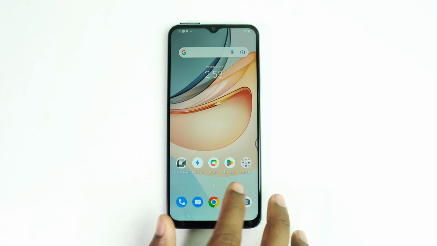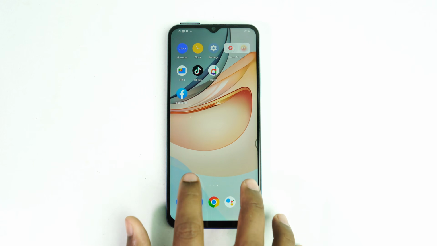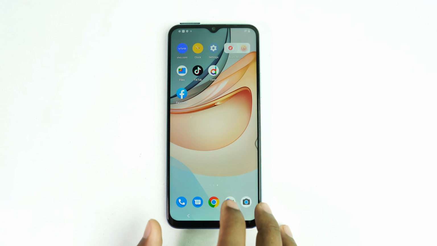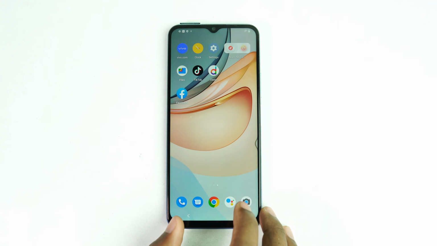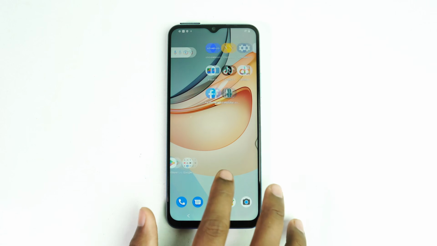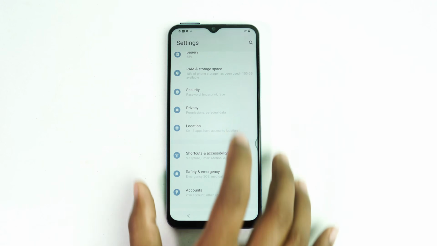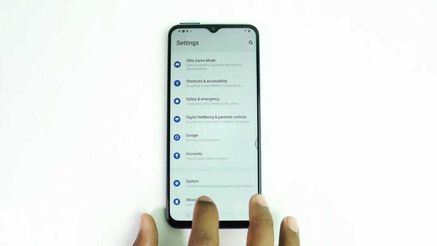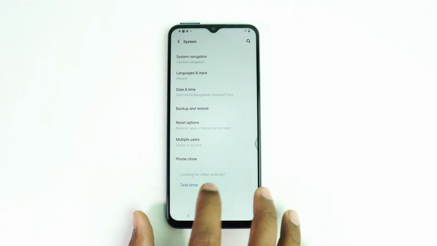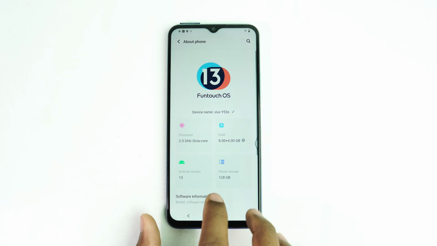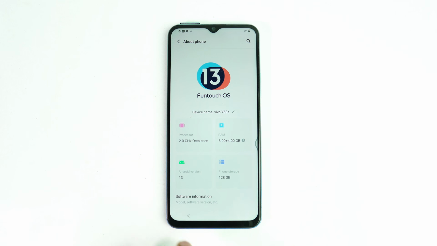Okay, so our device is now totally unlocked, and this is the process for all Vivo phones. I think you are done with me, but if you have any problem, comment below and I will try to help you. And let me see you again. This is an Android 13 device. This is FunTouch 13, Android 13.